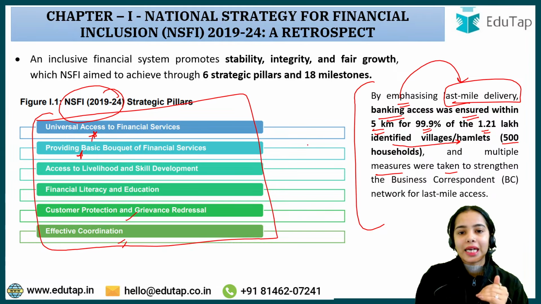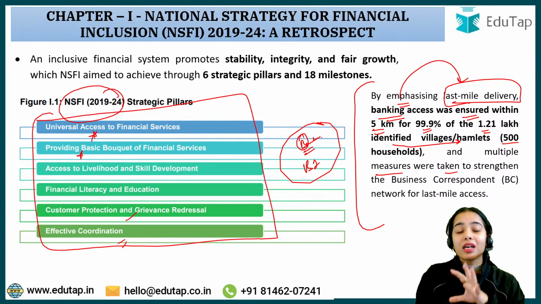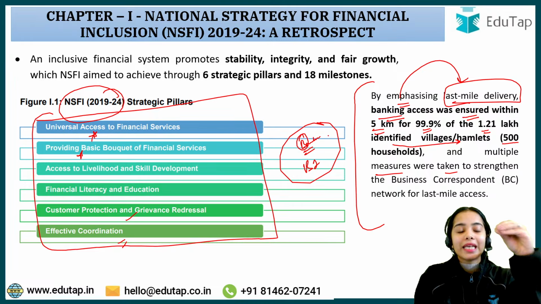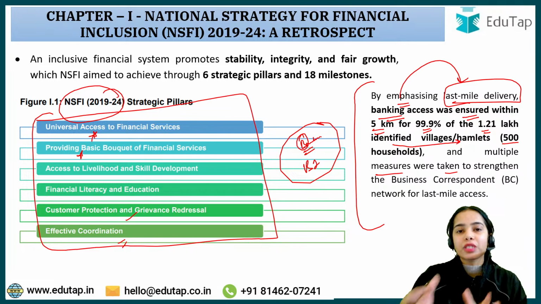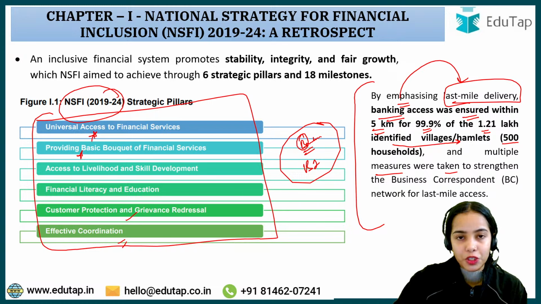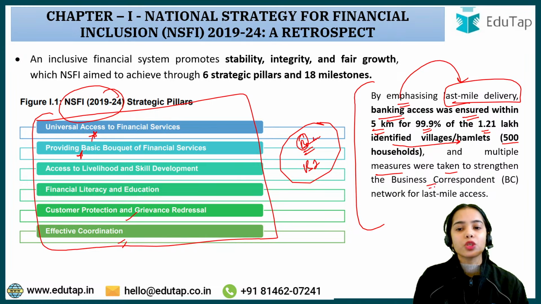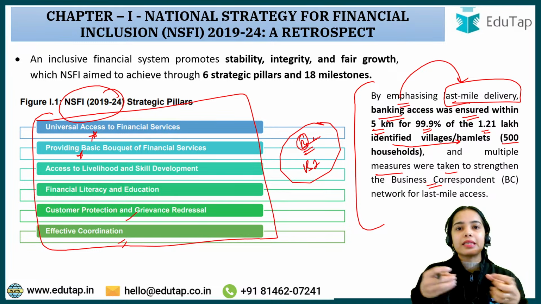Can we say that the banking infrastructure is available at every village? The banks cannot be physically present in every village because it is a huge cost for the banking infrastructure. That's why the bank branches themselves cannot get established in the villages. That's why there are business correspondents, the arms of the banks. They are the extended arms of the banks.